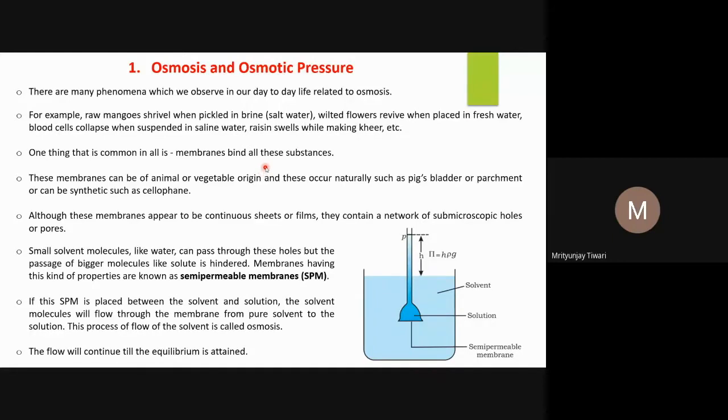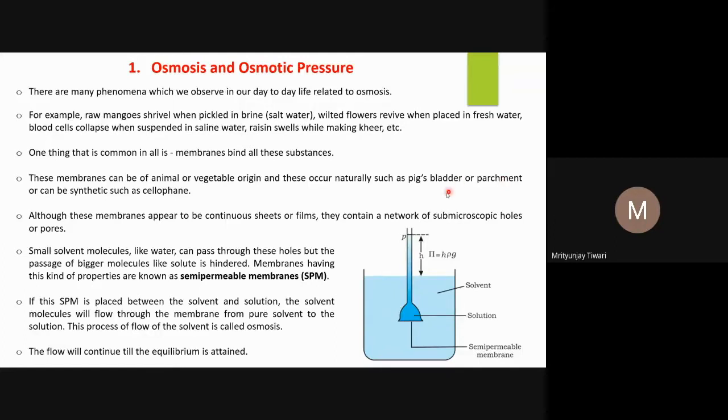They are bound through a membrane, and these membranes can be of animal or vegetable origin. The animal origin that we know is the pig's bladder, or the plant origin that we have seen. These membranes are related to the plant. Parchment is also of animal origin, the skin of the deer. When you remove it, it's called parchment.